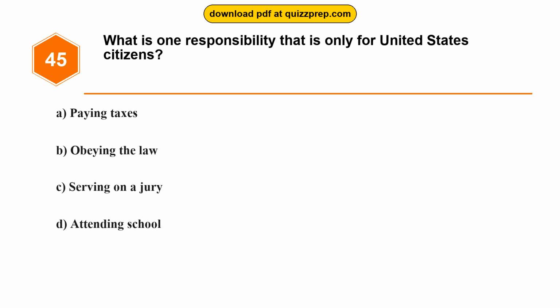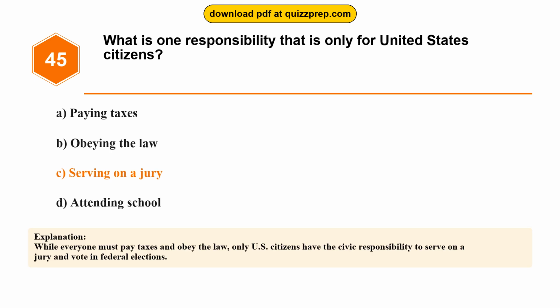Question 45. What is one responsibility that is only for United States citizens? Option A, paying taxes. Option B, obeying the law. Option C, serving on a jury. Option D, attending school. The correct answer is option C, serving on a jury. While everyone must pay taxes and obey the law, only U.S. citizens have the civic responsibility to serve on a jury and vote in federal elections.